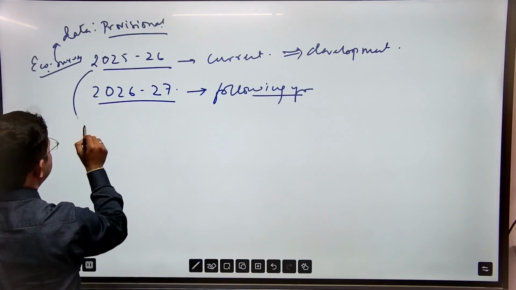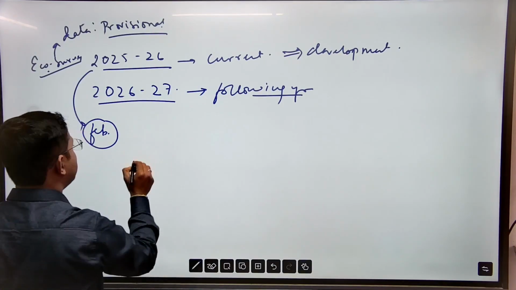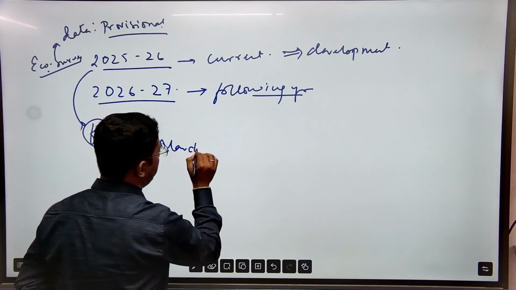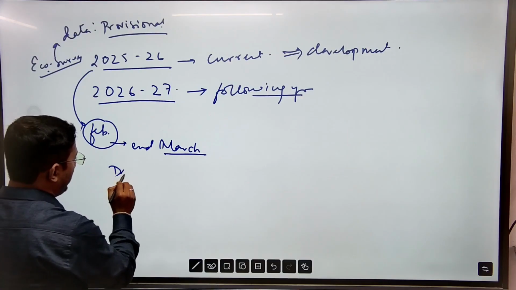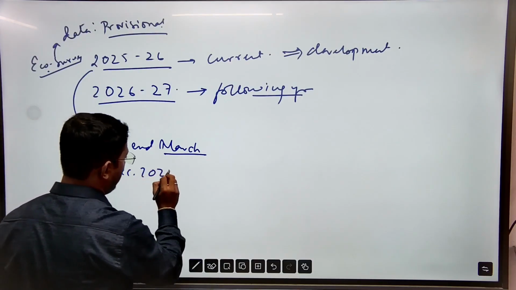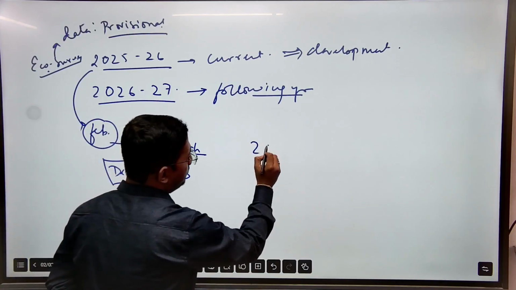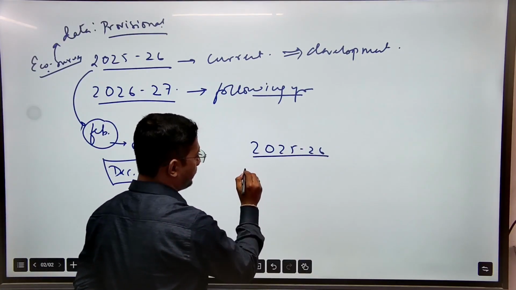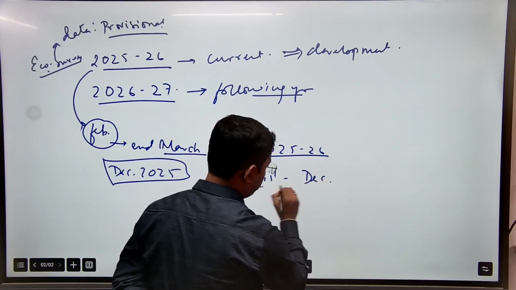Why incomplete? Because if you see, this year we are yet in the month of February, but this year will end on the last day of March. By December 2025, we have all the data. That means for the year 25-26, we have the data from April till December.